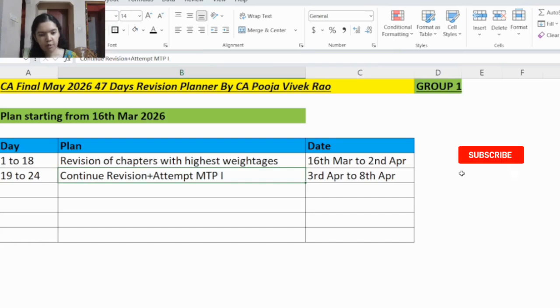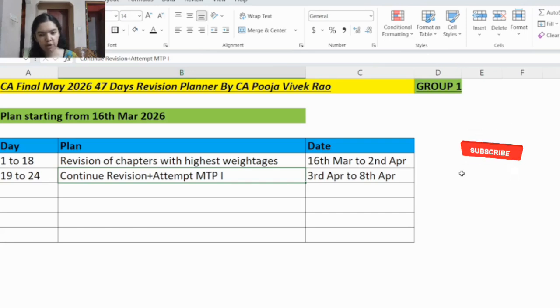And just attempting the mock test paper will not be sufficient. After writing the mock test paper, one important thing that you have to do is you have to analyze your answers of your mock test paper. So ICAI would have hosted the answers of the mock test paper, right? So you have to compare your answers with the ICAI answer and you have to analyze the answer for each of the subject.